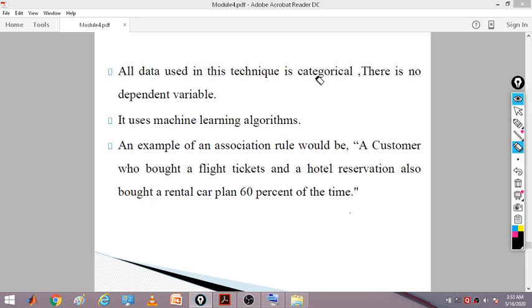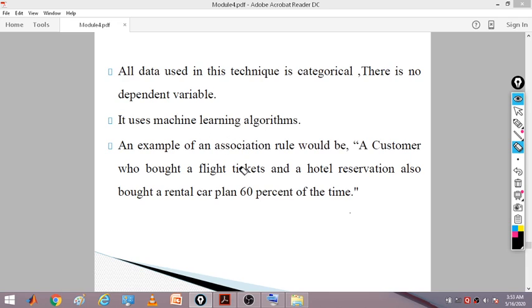And there is no dependent variable, like the previous technique we have seen in clustering analysis. Here also we don't have any dependent variable. A dependent variable is nothing but your target variable. Like when you are doing classification and regression tasks, you have a target value always there. Here there is no such dependent or target variable. So this is used in machine learning algorithms.